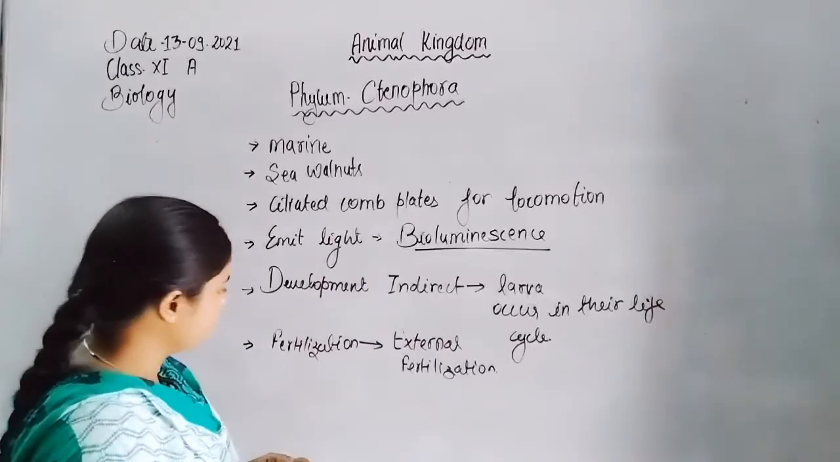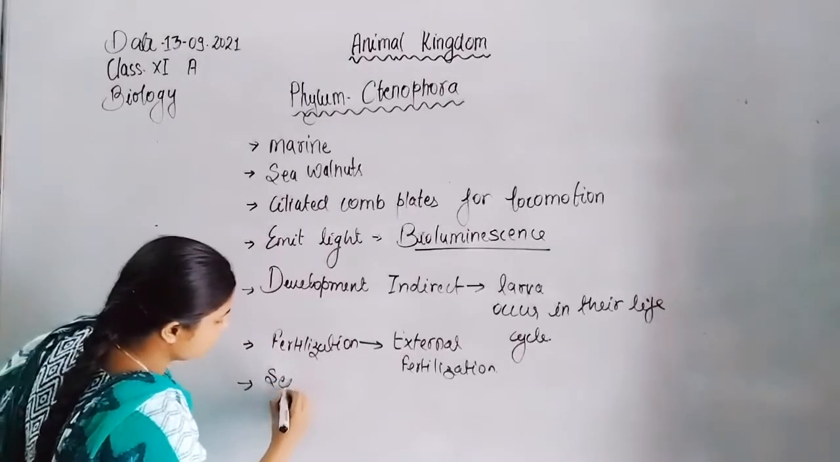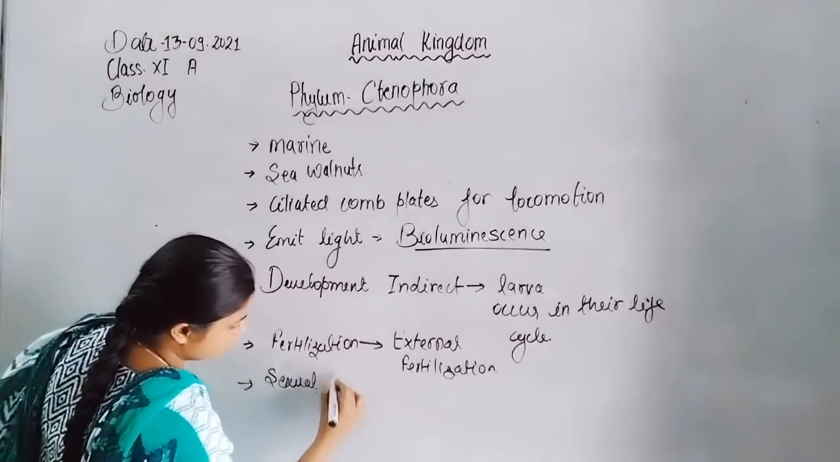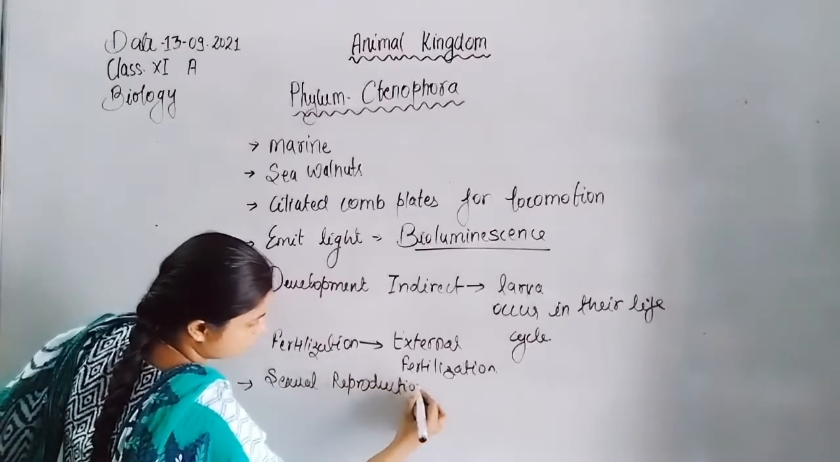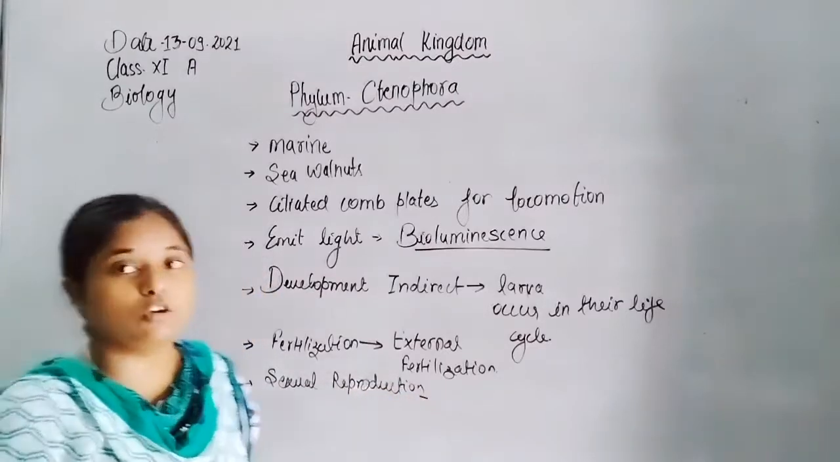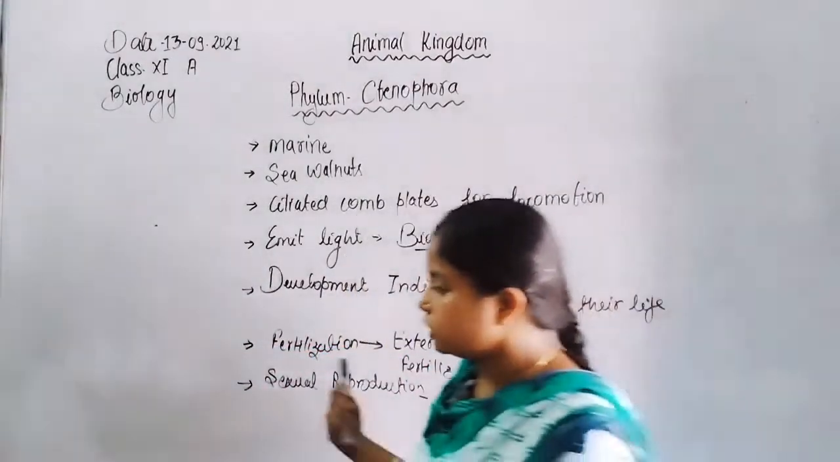Development is indirect. Now only sexual reproduction is present. They reproduce only by sexual means of reproduction. So these are the common characteristics of phylum Ctenophora.